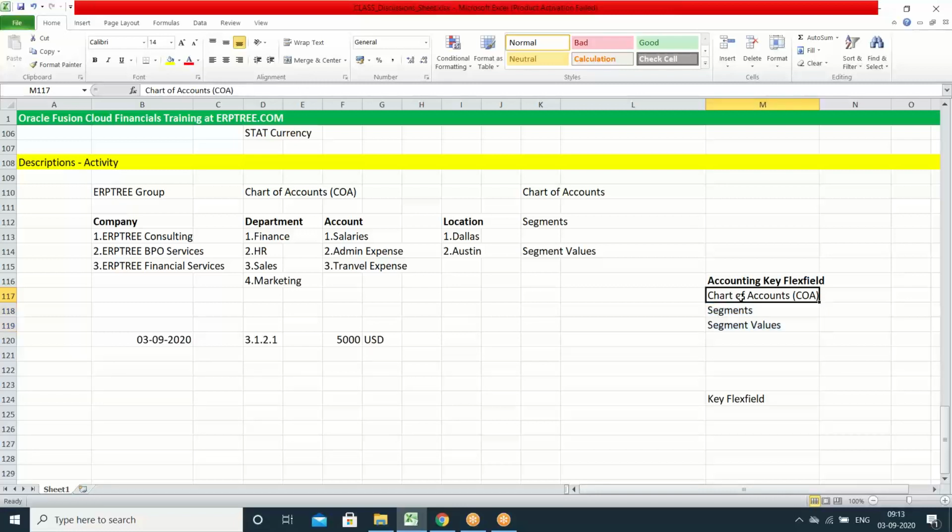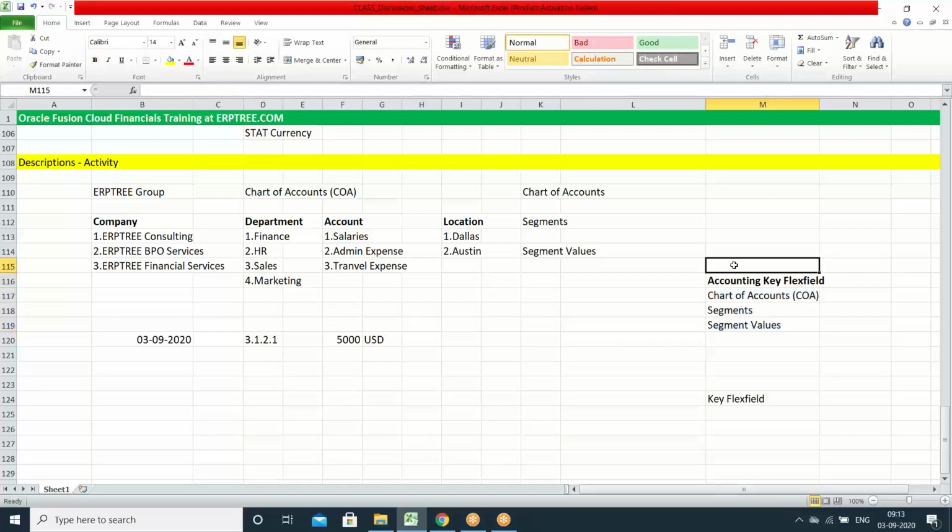For that, you can use a chart of accounts as a concept. Within that, what exact information you have to maintain, accordingly you can create the segments. Under that, you can maintain the relevant values. Okay, so this accounting key flexfield feature is available in which applications?